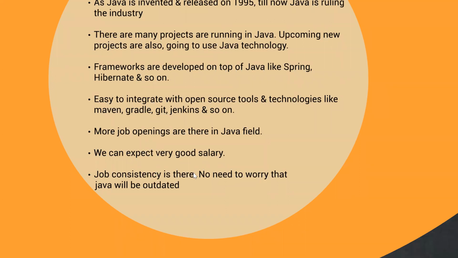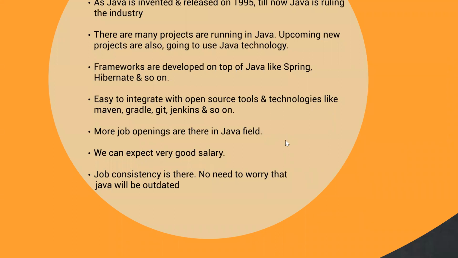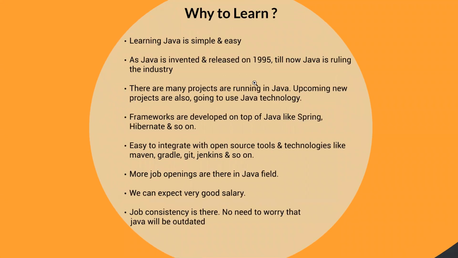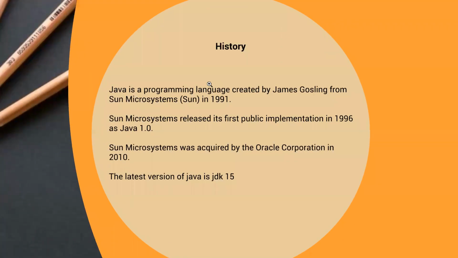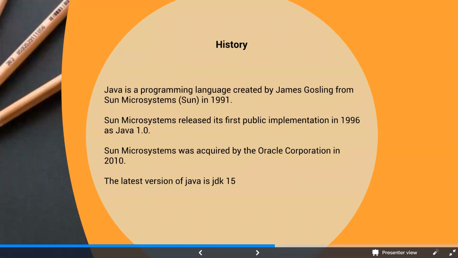Also, the main thing is Java's consistency, mainly job consistency. The consistency is very good, so we need not worry that Java will be outdated. As I said, Java has been able to sustain for quite a long time. These are the very good things about learning Java, because when we are planning to learn Java, the first thing is to ask the question: why do we need to learn Java?